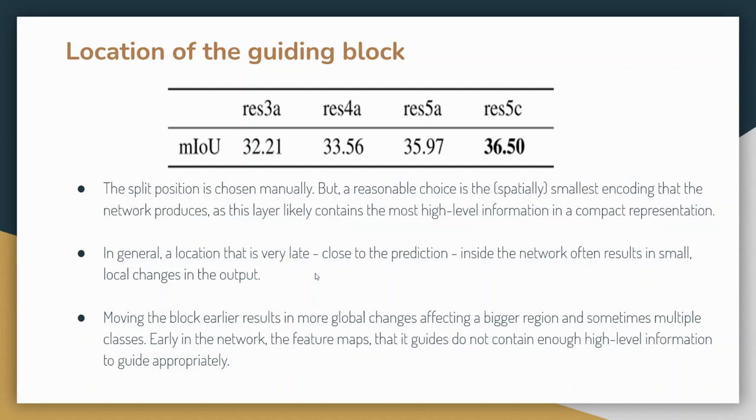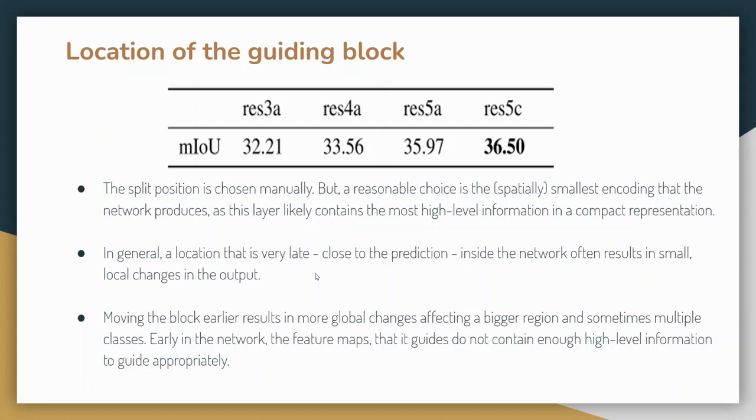So if we put the guiding block in the early layers, then high level information has not been captured in the output of the head, right? Basically, high level information is captured in the later stages of the layers. So intuitively we can say if we place the guiding block in the later layers, then more high level information will be captured there, and we are going to give a better hint to the network so that it can manipulate the output predictions.